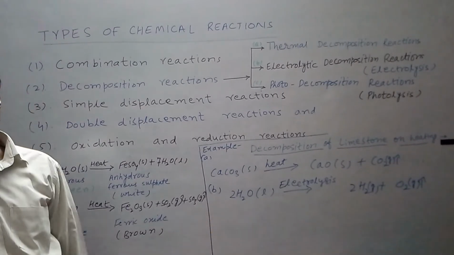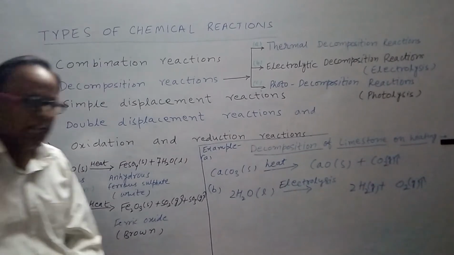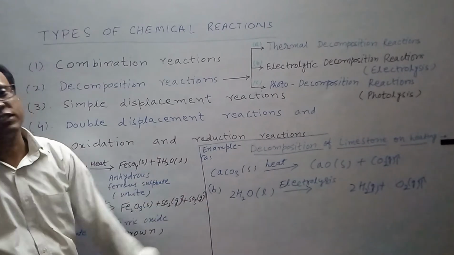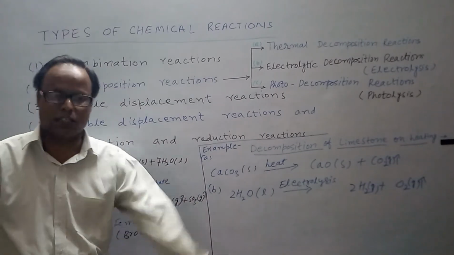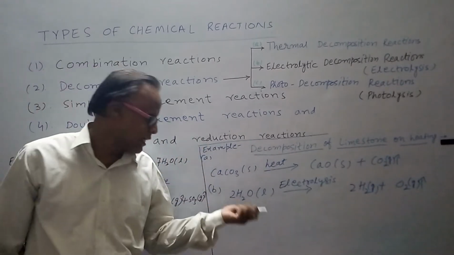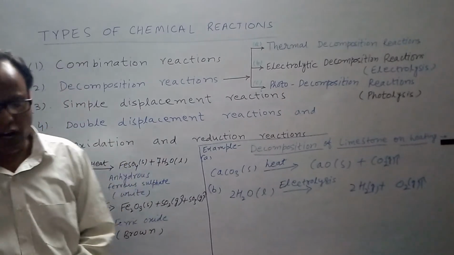If you take pure water, pure water is a poor conductor of electricity. That's why we take acidified water here, because acidified water is a good conductor of electricity in comparison to pure water. This is the reason I have taken acidified water here.